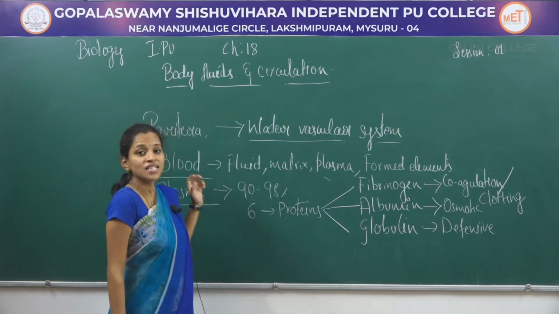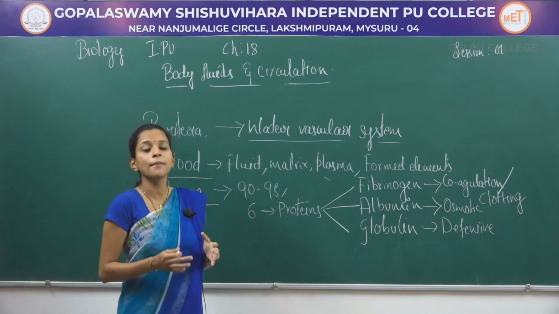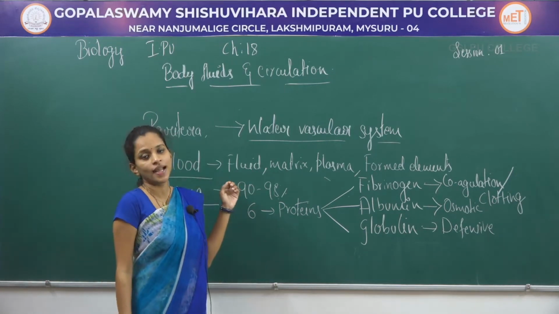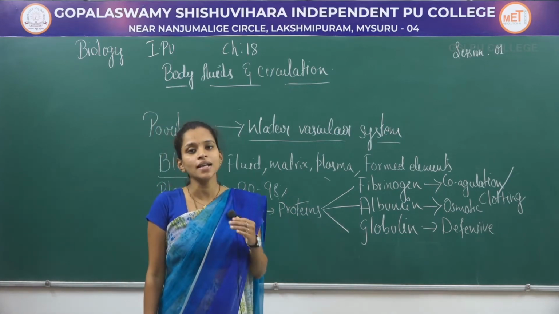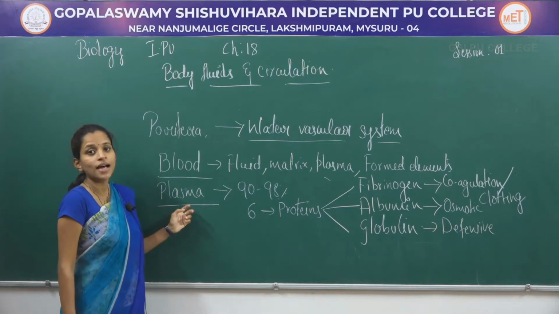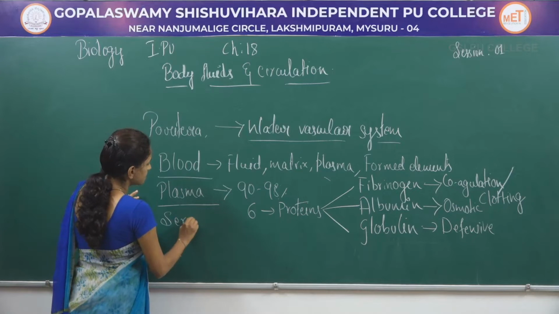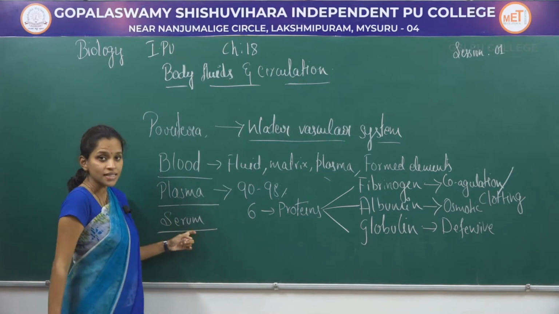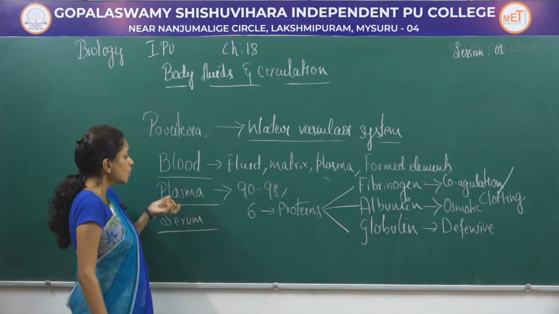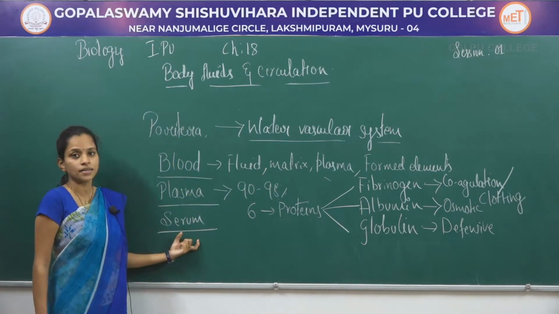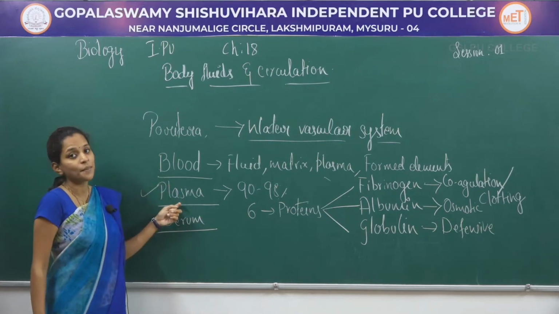Apart from this, plasma also contains some minerals like sodium, calcium, magnesium, bicarbonates as well as chlorine, and also carbohydrates, lipids and proteins. Together, plasma without clotting factors is termed serum. So, serum means that if we remove the clotting factors from plasma, the remaining component is called serum. So, that is about the first component of blood, that is plasma.